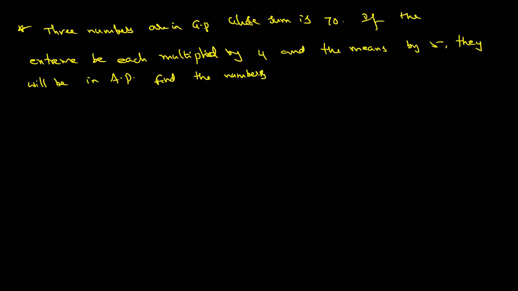Find the numbers. So this is the TPP question. Tell me tomorrow, I will ask you. Write down.